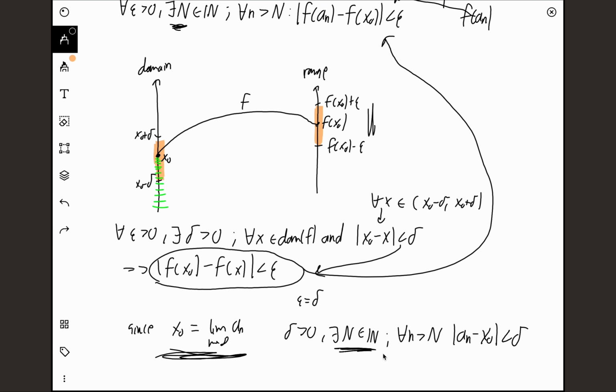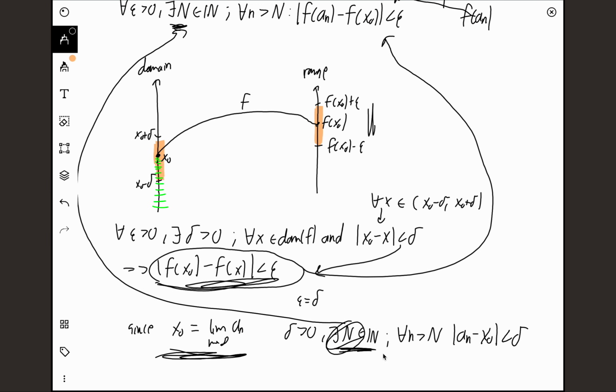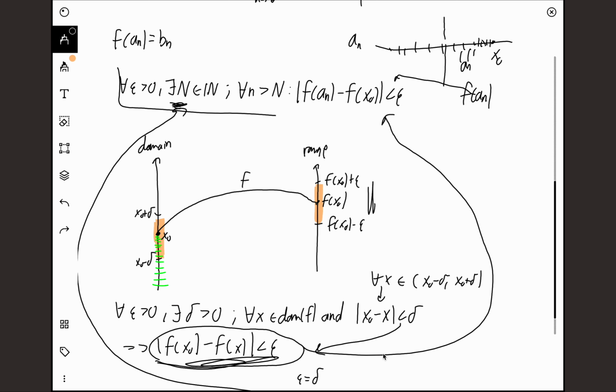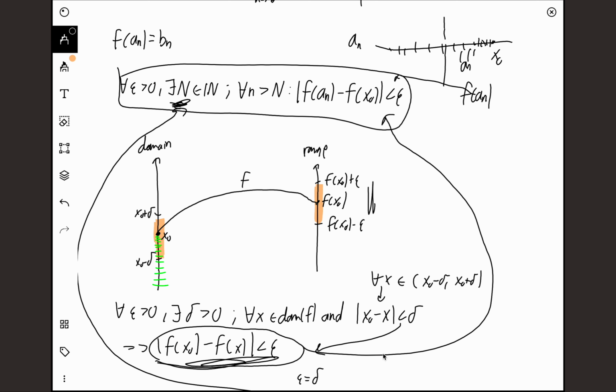So this N that we found over here is precisely the N we were looking for in our definition. Basically, we showed that there exists an N such that for every n greater than that N, our sequence an will be delta close to our value x0, and because f is continuous at x0, for every x in this domain, f of x minus f of x0 will be less than epsilon. So using these two definitions, we showed that this definition holds. We can indeed find an N such that for every n greater than N, f of an minus f of x0 is less than epsilon.